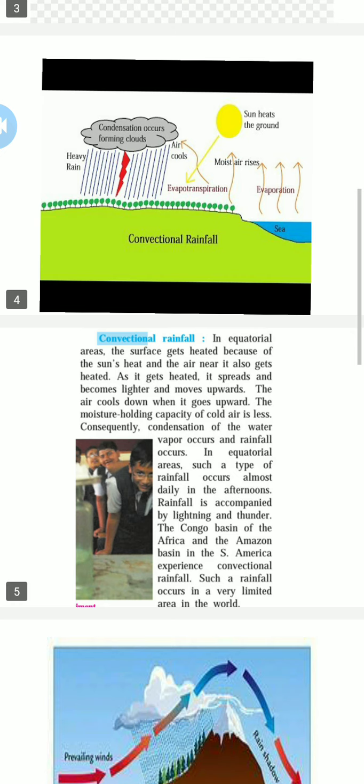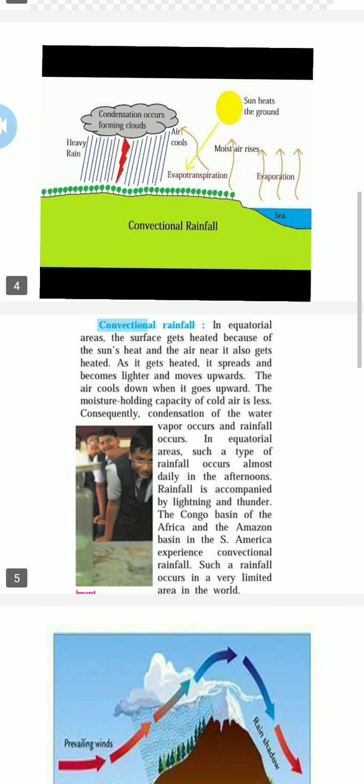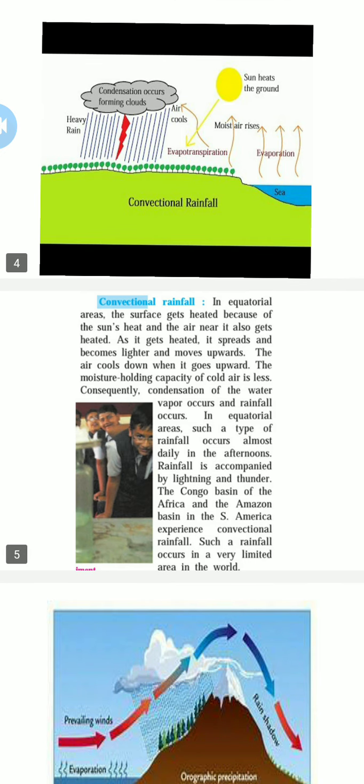Why does this happen? It always comes in the afternoon because the sun has a great impact on conventional rainfall. Even in Europe they face a lot of conventional rainfall. Now see this: the Congo basin of Africa and the Amazon basin in South America experience conventional rainfall.